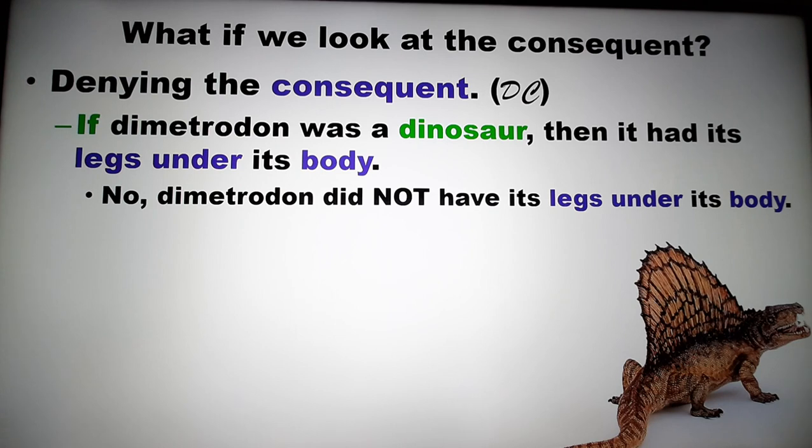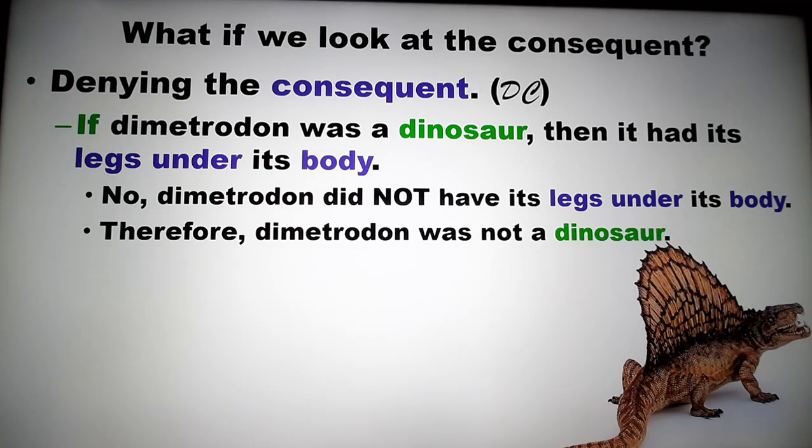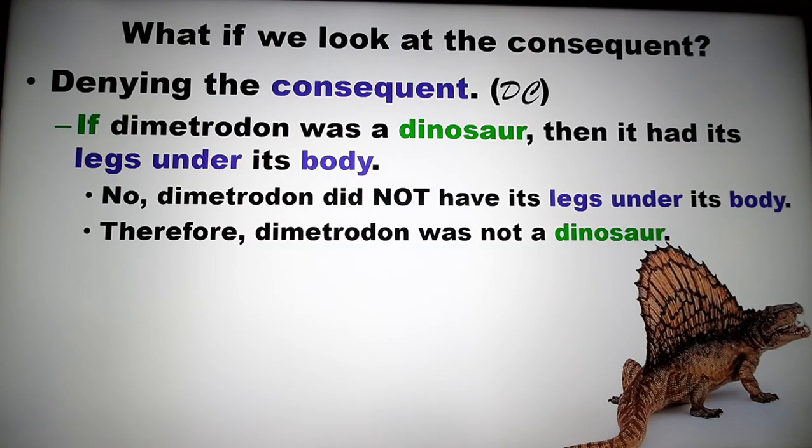Can we therefore conclude that Dimetrodon was not a dinosaur? Well, yes, we can, because to be a dinosaur, you had to have your legs under your body. This creature does not have its legs under its body, therefore it could not have been a dinosaur. So this gives us 100% certainty about some fact concerned with the antecedent.